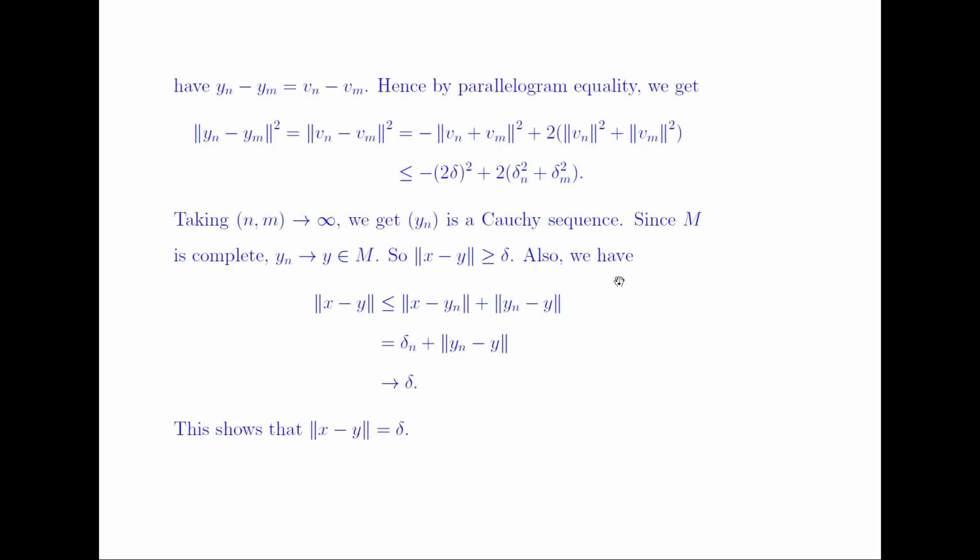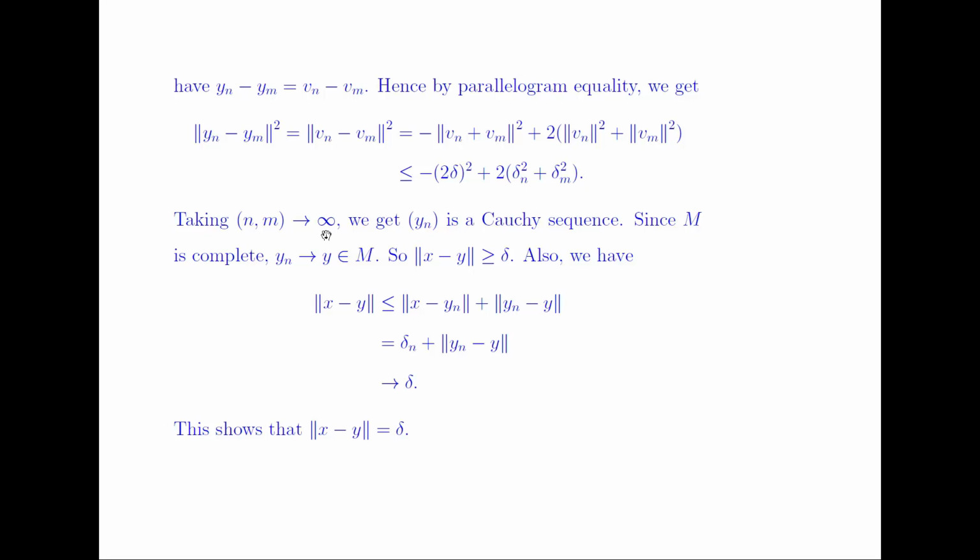Furthermore, y_n minus y_m is equal to v_n minus v_m, and using the parallelogram law, we have the norm of y_n minus y_m squared, which is equal to the norm of v_n minus v_m squared, equal to minus the norm of v_n plus v_m squared plus 2 times (the norm of v_n squared plus the norm of v_m squared). This is by using the parallelogram equality. Now the norm of v_n plus v_m is greater than or equal to 2 times delta, and so minus of this is less than or equal to minus 4 delta squared, where the norm of v_n squared is delta_n squared and the norm of v_m squared is delta_m squared.